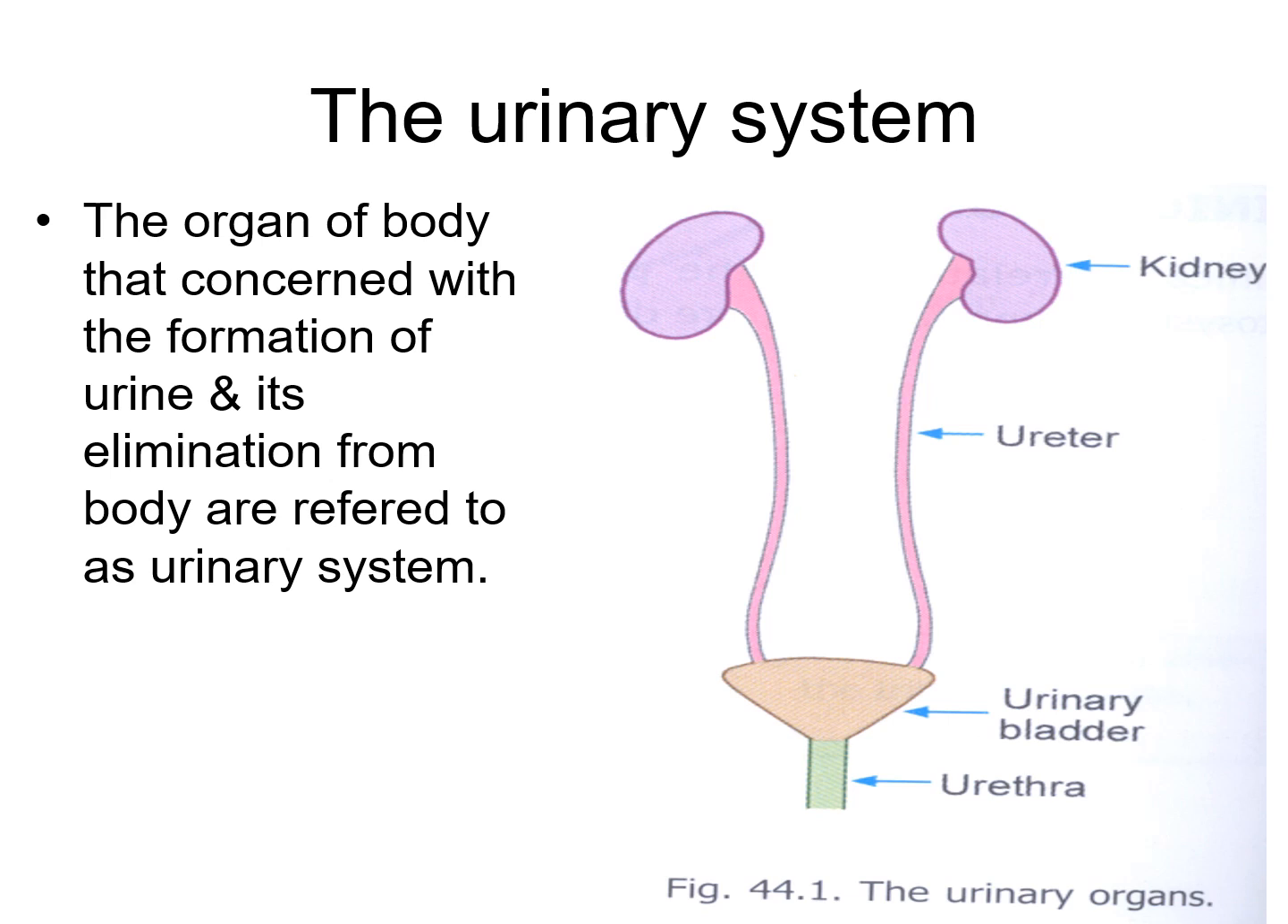Good morning, everybody. What is the urinary system? It is the organ system of the body concerned with the formation of urine. What the body eliminates is referred to as the urinary system. The urinary system consists of the kidney, ureter, and urinary bladder, and evacuation of the urine from the urinary bladder